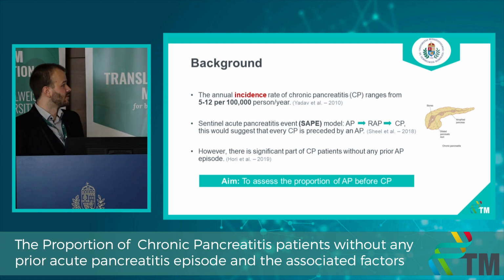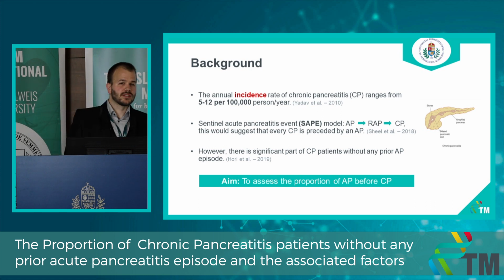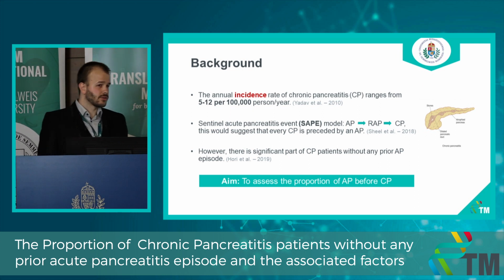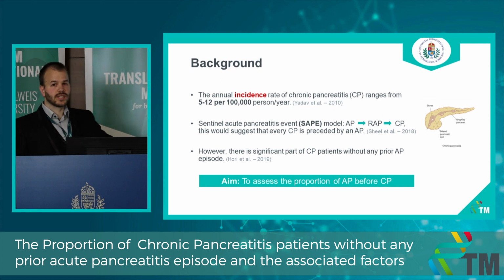A common belief is that acute pancreatitis and chronic pancreatitis represent a disease continuum, as illustrated by the sentinel acute pancreatitis event model. This model posits that an initial sentinel acute pancreatitis episode sensitizes the pancreas to recurrent acute pancreatitis, which subsequently leads to chronic pancreatitis as a result of ongoing stressors and inflammatory responses.